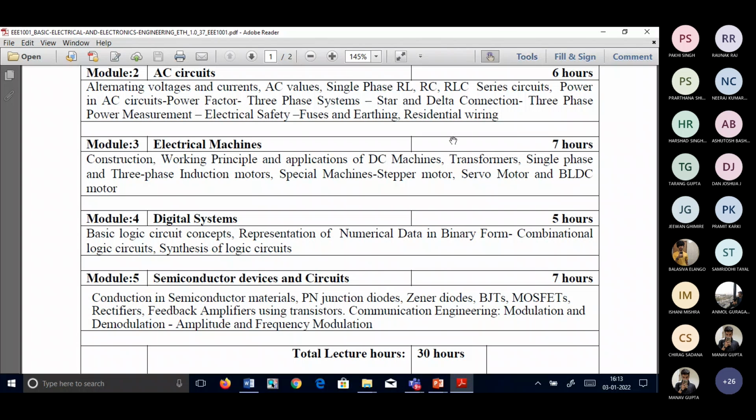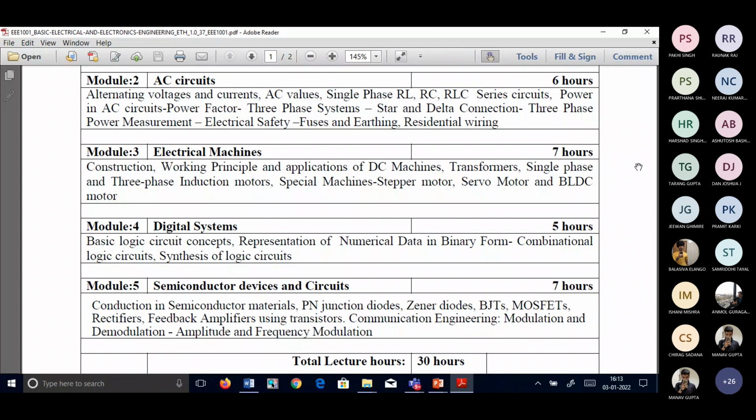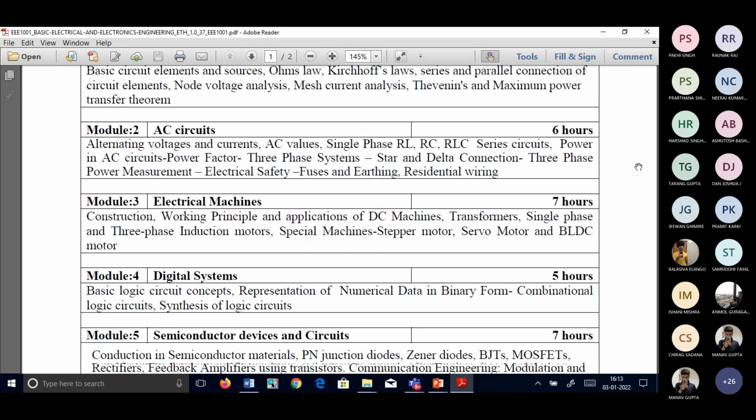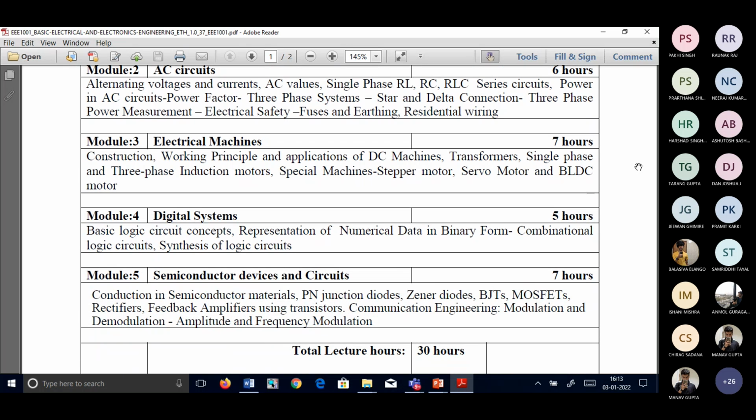So modules 1, 2, 3 are dedicated to the electrical things. Then 4 and 5 are dedicated to the electronics. In the digital systems, we'll be talking about what are the basic logic circuits, what are the different numbering systems, what are the combinational logic circuits, how to design the logic circuits like that. We'll be discussing in the digital systems in the fourth module.